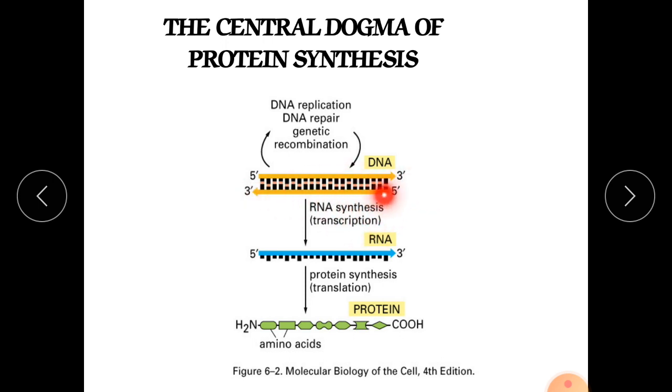After transcription, the next process is protein synthesis, also called translation. So in the process of protein synthesis there are two processes, transcription and translation. In translation, the final product is protein. A chain of amino acids is formed, and it is called protein.